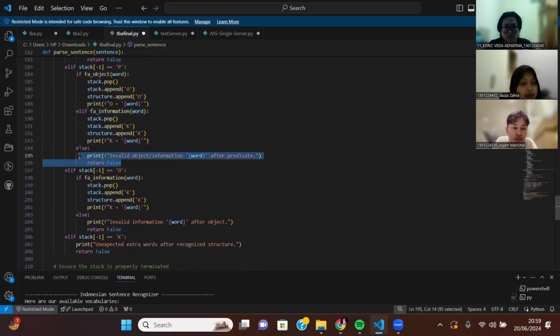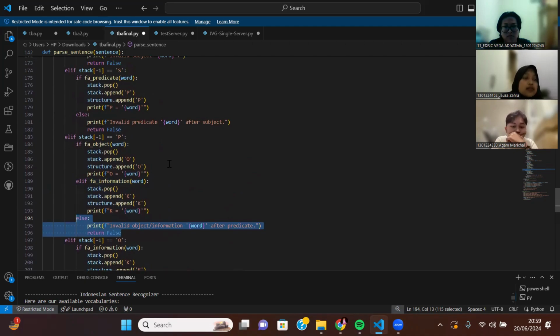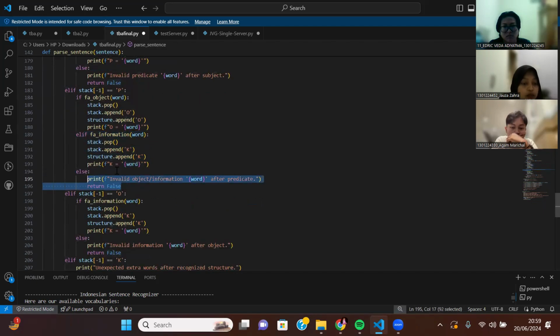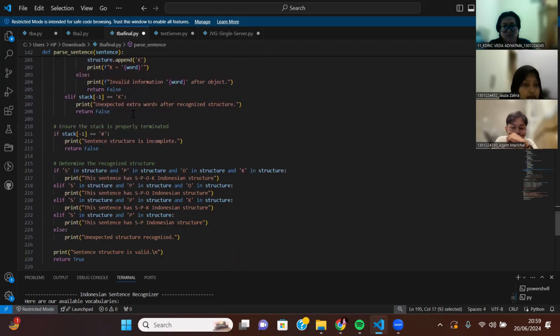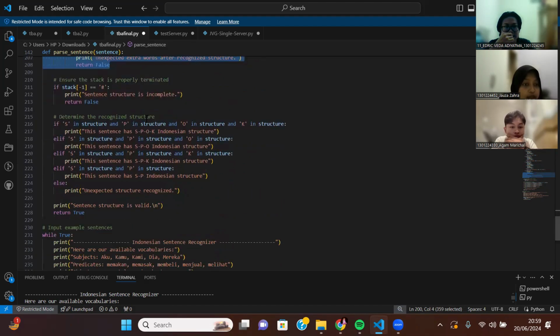And if it's more than 2 words but doesn't have O or K, it will go to the false region. And yeah, so on. And this is just until information. And then this one is to check whether the stack is already empty or not.